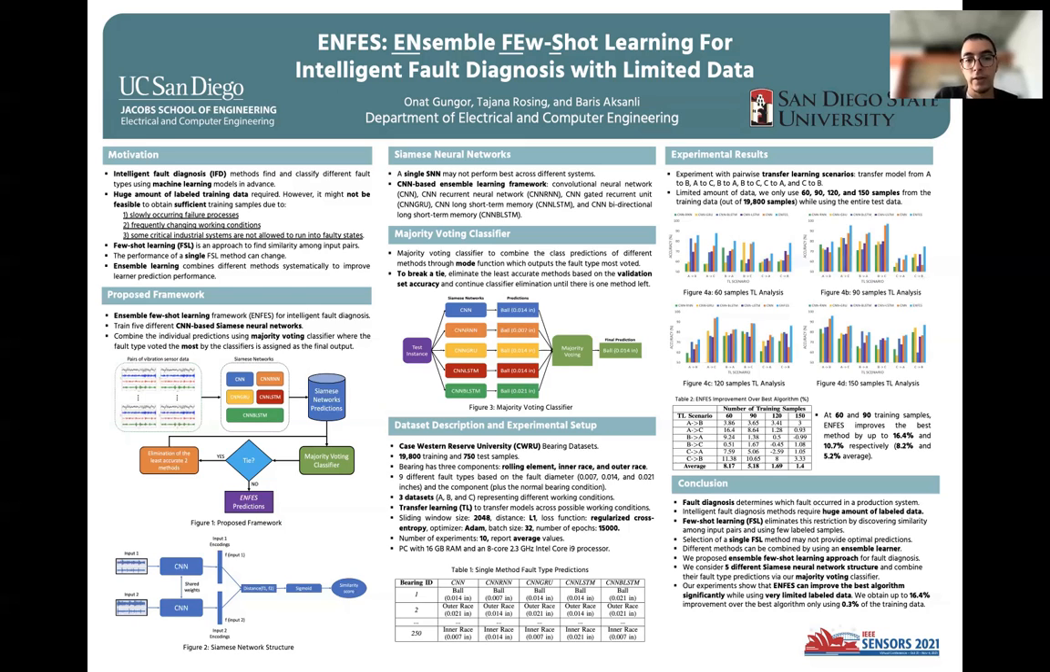As our data set, we use the Case Western Reserve University bearing data set, which is a widely used benchmark for fault diagnosis works. There are bearings in this data set with different components, rolling element, inner race, and outer race, and different fault types are observed on these bearings. Experimentally, we utilize transfer learning to show the validity of our work. It means that we train our method using one data set and test it on another one. We also shared the experimental details as follows.